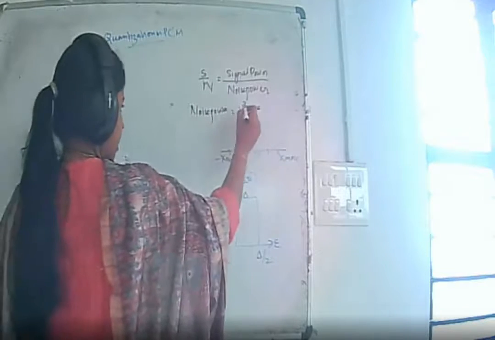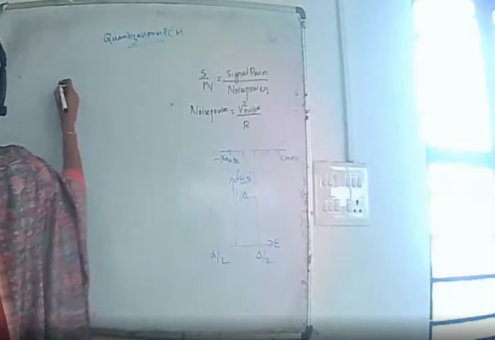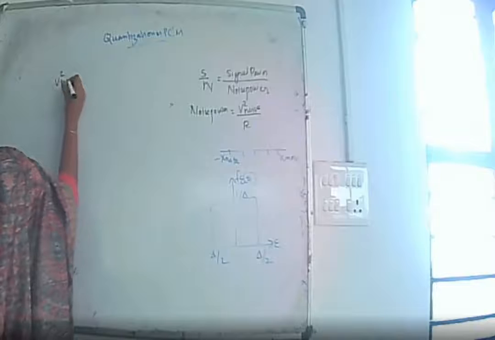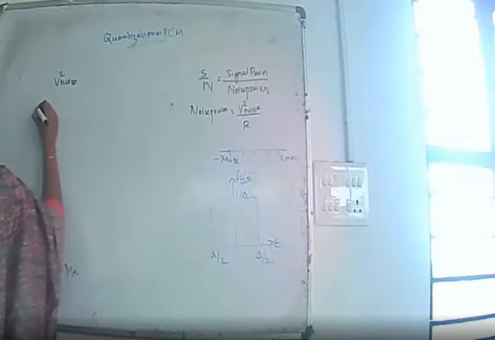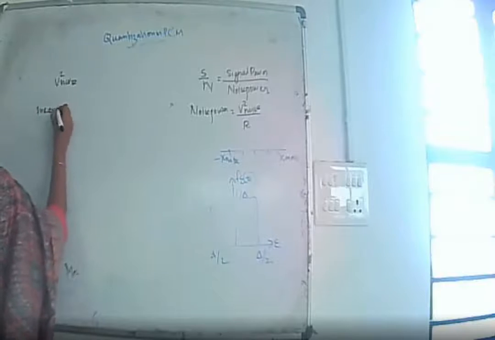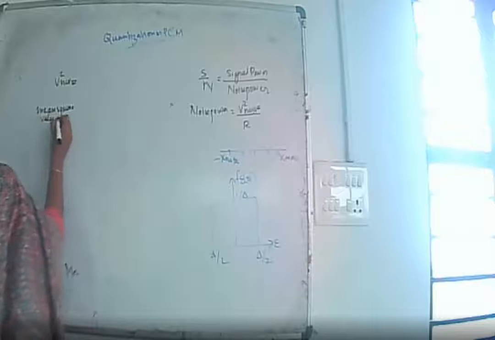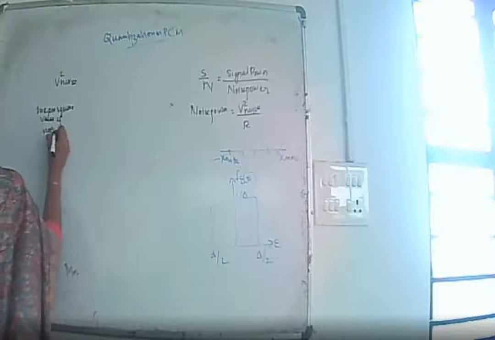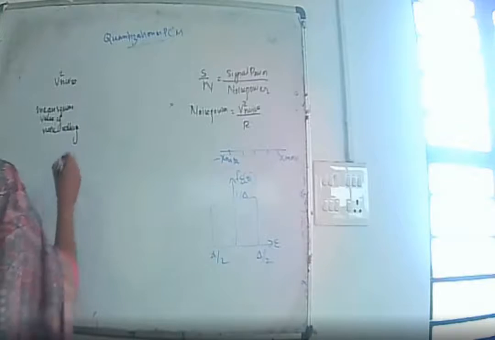Noise power is nothing but V square noise by R, and V square noise is nothing but the mean square value of the noise voltage.